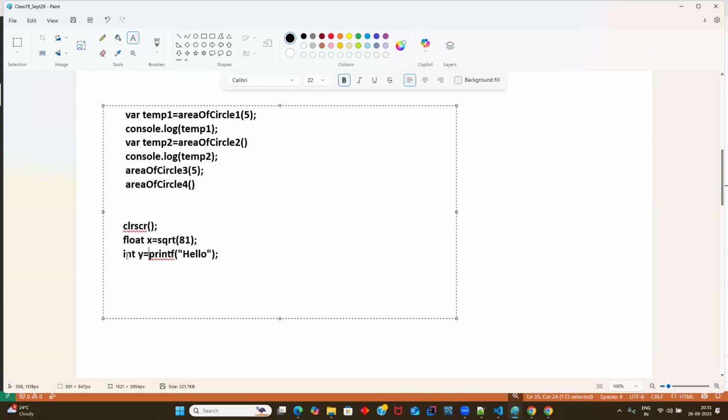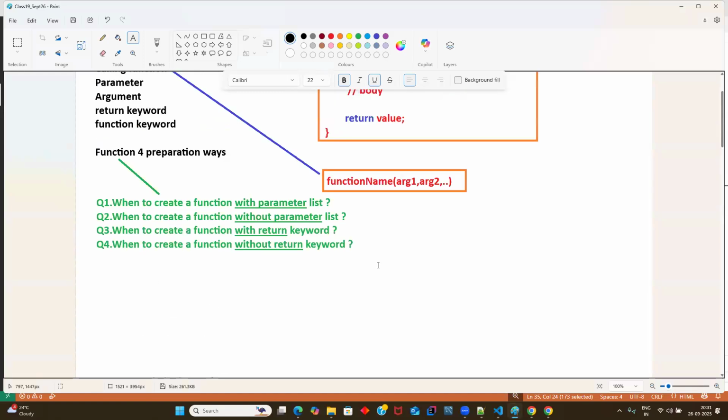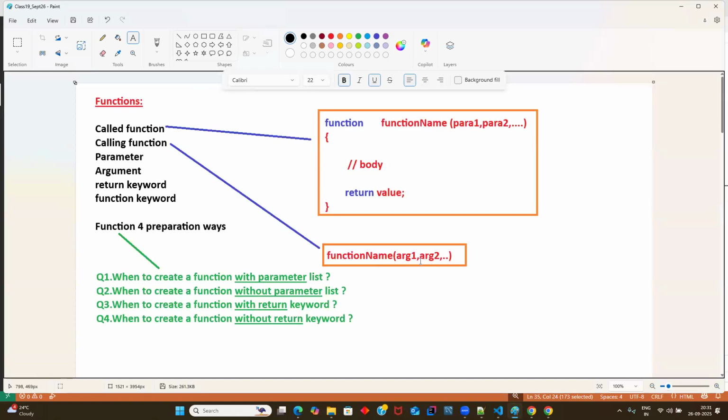See, guys, it will work. In C also it will work. You can try it. The Y value will become 5. You can try it and come to the conclusion of why return 5. So this is the summary of your functions. That's the reason I have taken this whole concept. So we are done with the pillar. On top of the pillar, we have other topics to learn in functions. We are done with the complete pillar of functions. I'll be explaining a few more concepts in functions now.